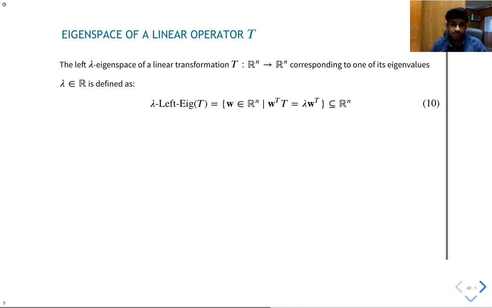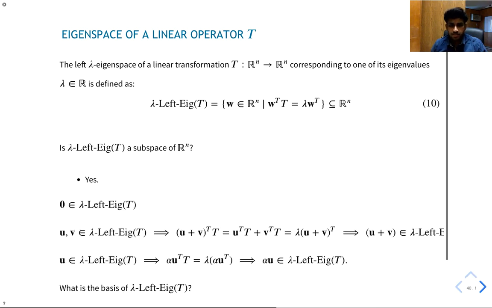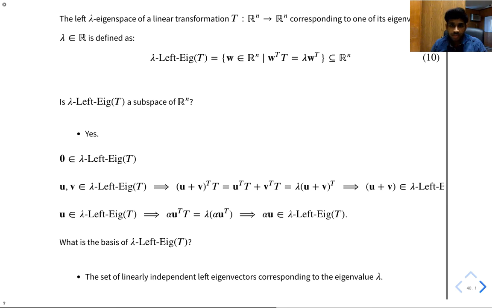We define the left lambda eigenspace of a linear transformation T from Rn to Rn as the set of all left eigenvectors of T associated with the eigenvalue lambda. Is the left lambda eigenspace of T a subspace of Rn? The answer is yes, and we can verify that. What is the basis of the left lambda eigenspace of T? It is the set of linearly independent left eigenvectors of T corresponding to the eigenvalue lambda.